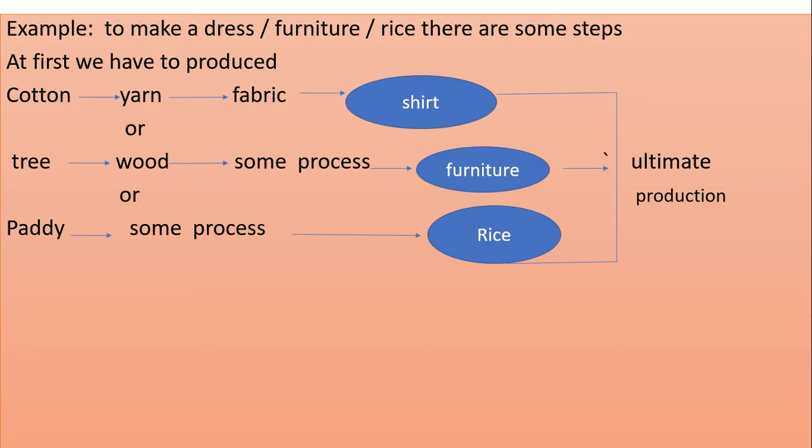Here I have given one example, that is to make a dress or any furniture or to produce rice. There are some steps.